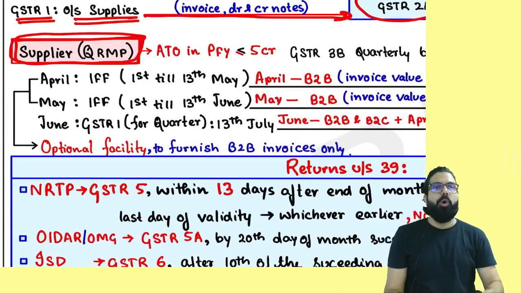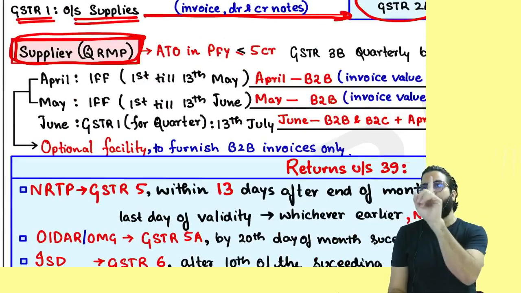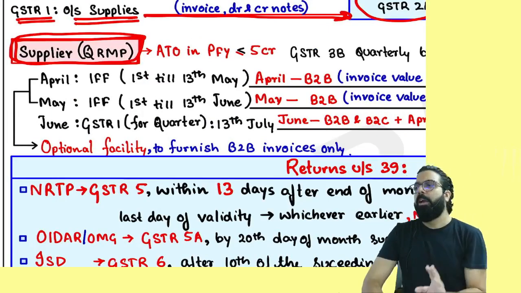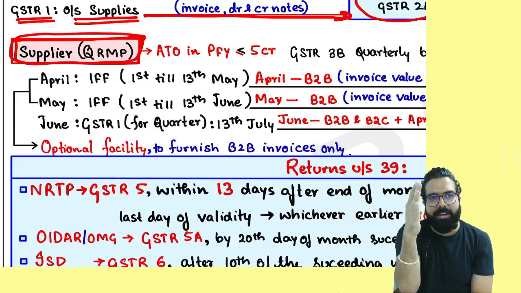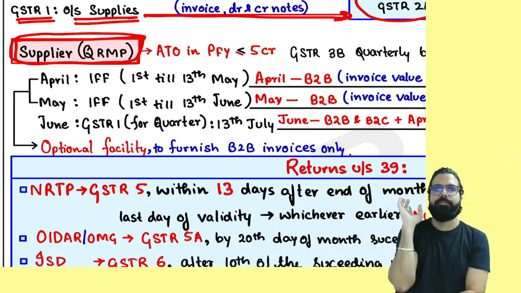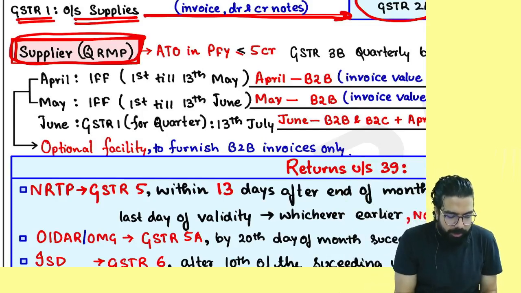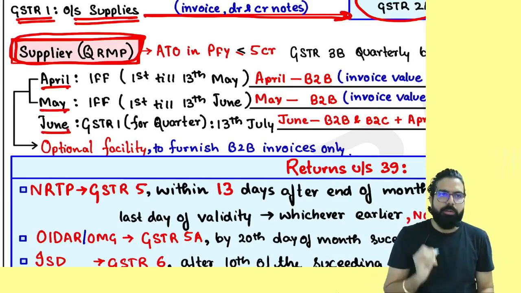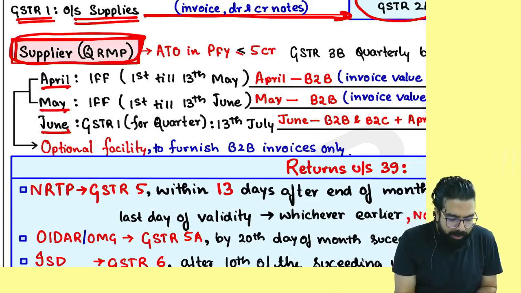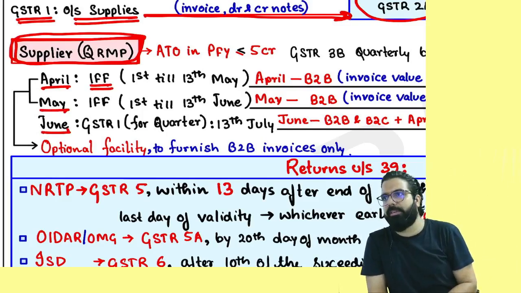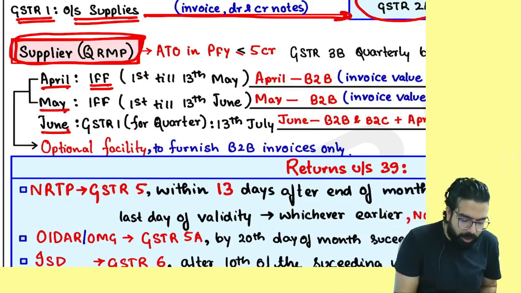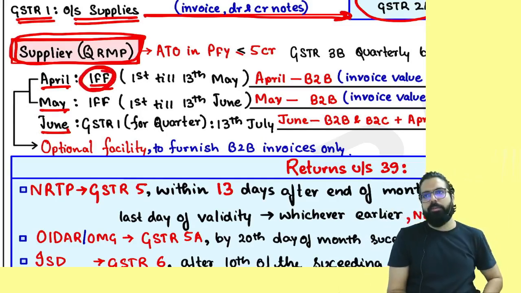Who are the people who are eligible for the QRMP scheme? Quarterly return, monthly payment. How many GSTR1 in one quarter? One GSTR1. How many GSTR3B? One GSTR3B. Everyone over here, April, May, June. Supposing this is the quarter. Sir, how will the front person get the credit if I don't file GSTR1? You can use one facility called the invoice furnishing facility.